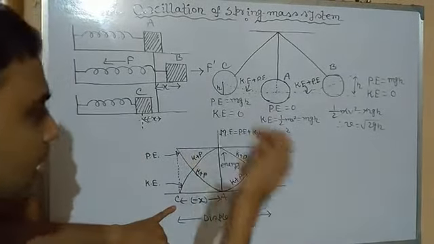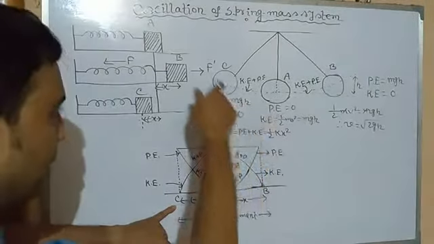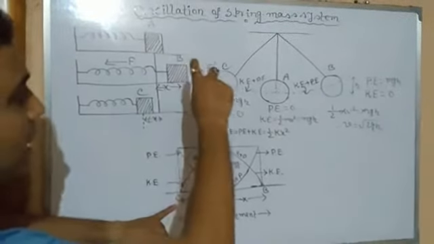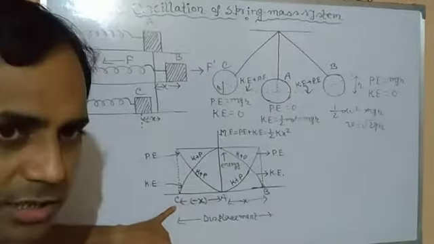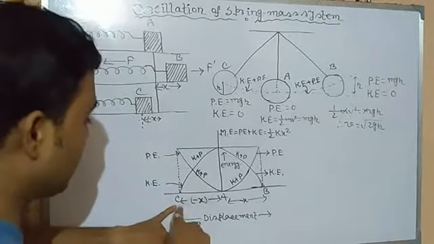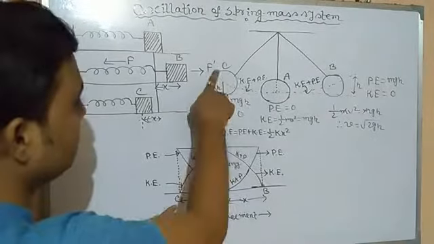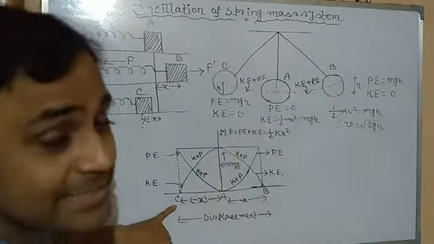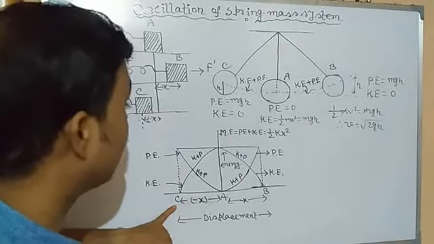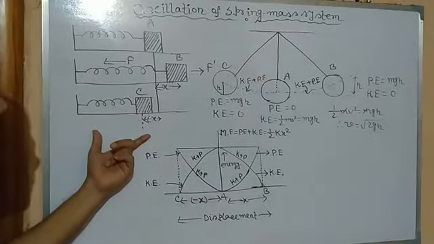Again, since velocity is 0, after reaching position C, after reaching maximum height, it will become momentarily at rest. Velocity is 0, kinetic energy is 0, but potential energy is maximum, due to reaching maximum height. The same thing is applicable in the case of a spring.